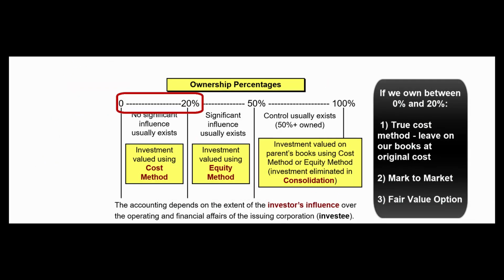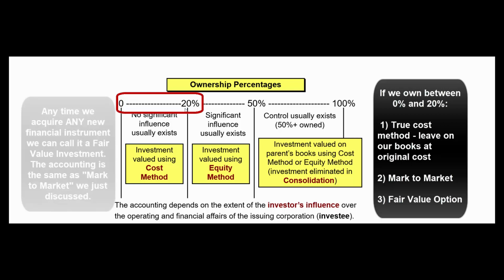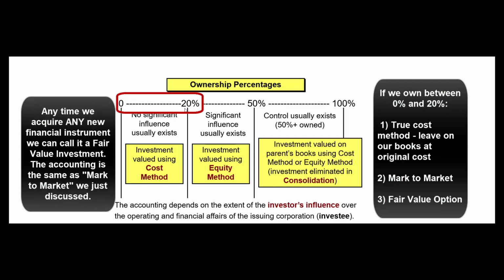And the final way to account for this kind of investment used to be more significant before 2017. It's called the fair value option. Anytime we buy a financial instrument, whether it's a note payable, a note receivable, or a stock or a bond, we can elect at the time we acquire it to call it a fair value security, and we'll mark it up and down in value, and those gains or losses will show up on our income statement. Well, that's exactly the way we treat trading securities nowadays.